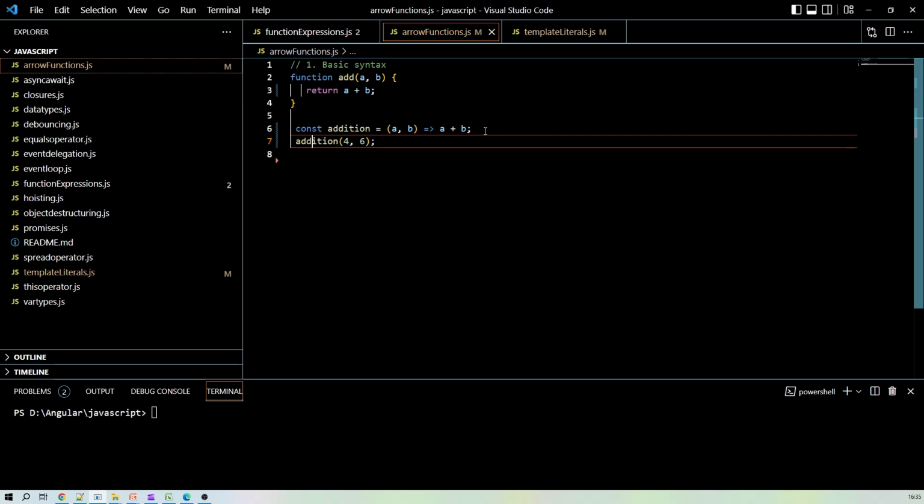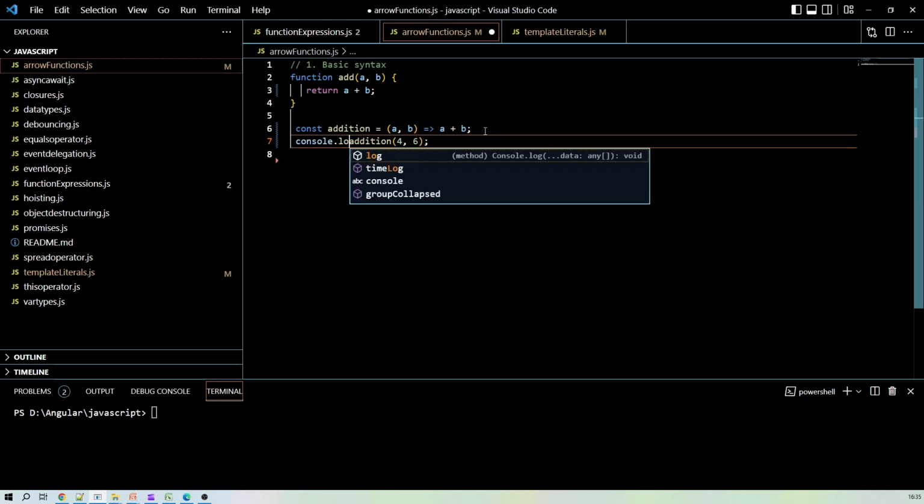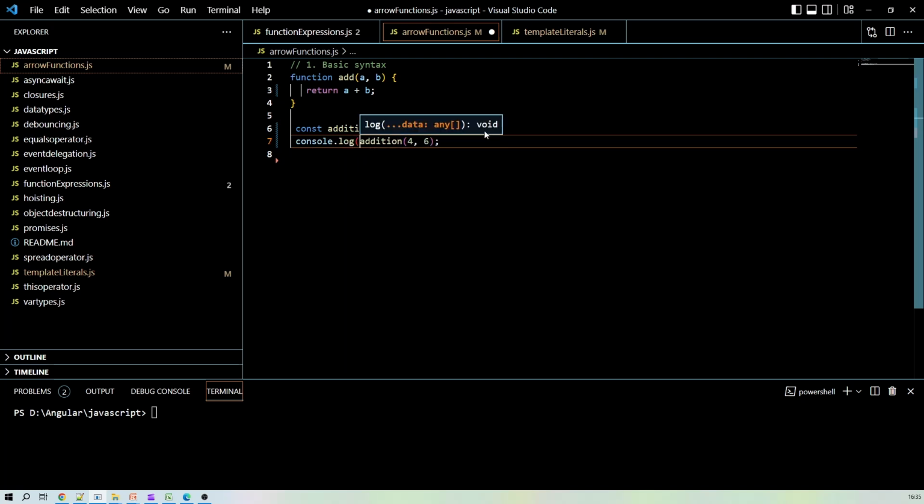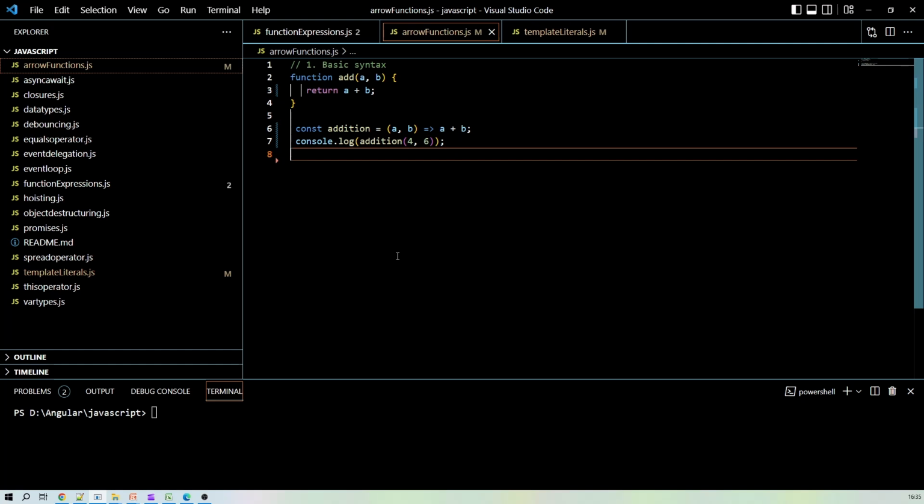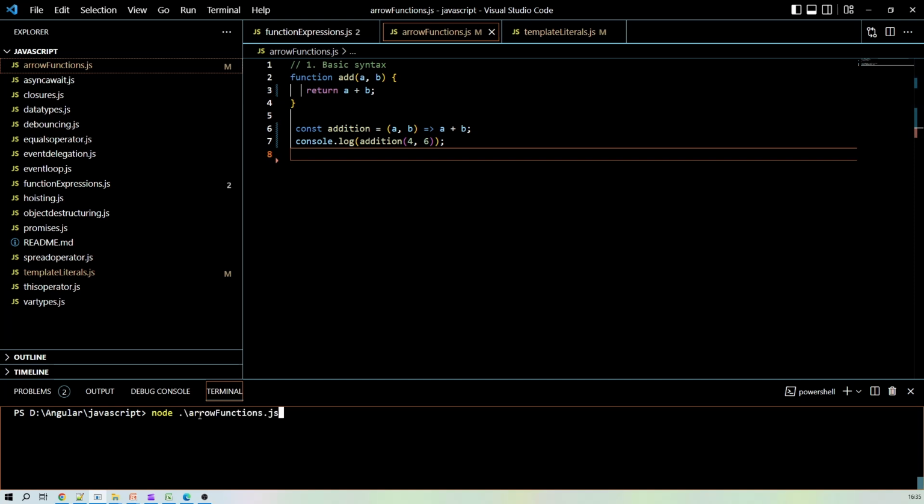And let's print this value also. So console.log. And then let's run this JavaScript file. So you can check the output in the console.